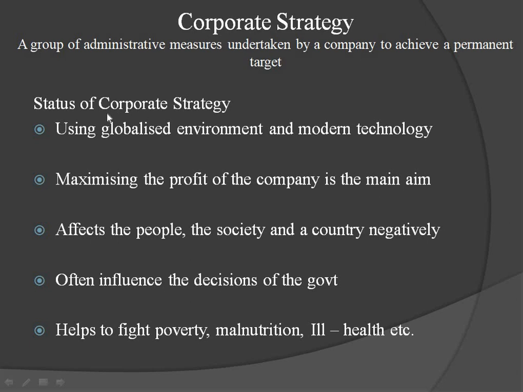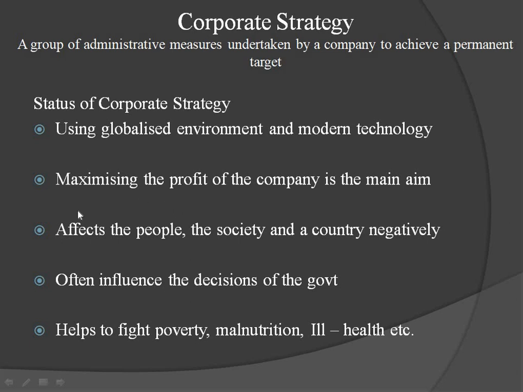In the present status, what is the status of corporate strategy? Using a globalized environment and modern technology, and their aim is to maximize profit. The company's aim is to maximize profit.